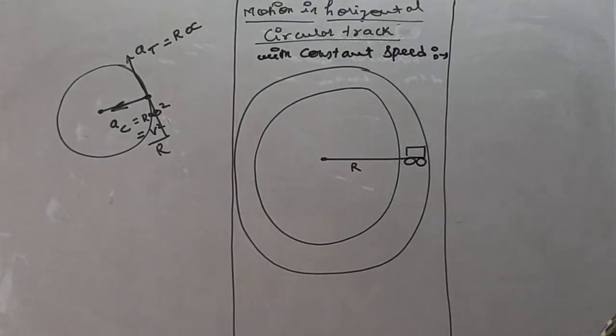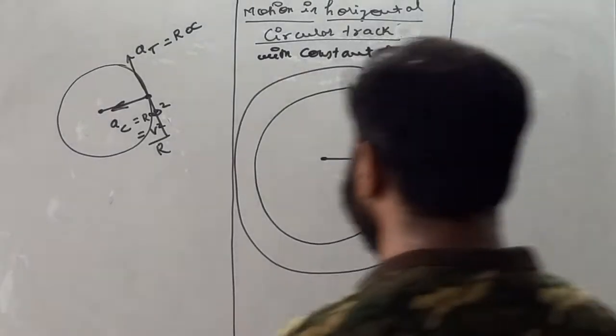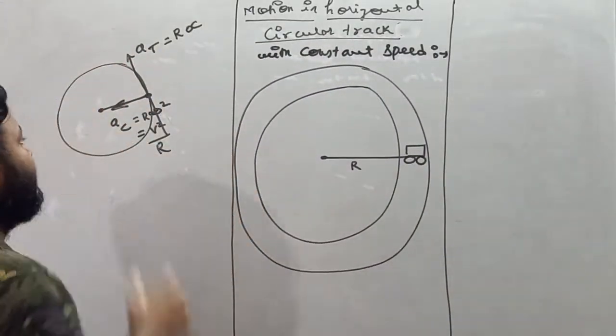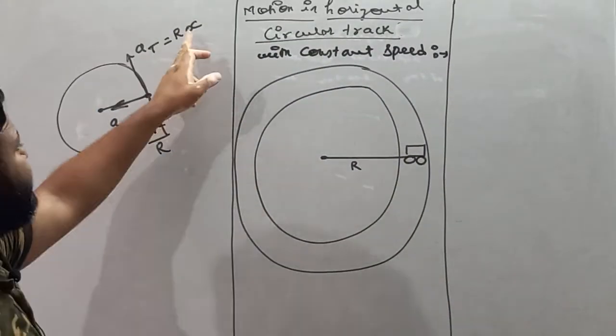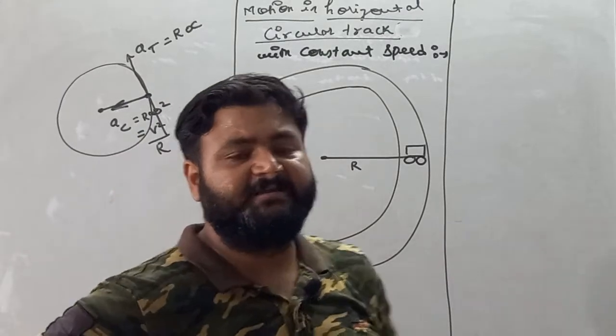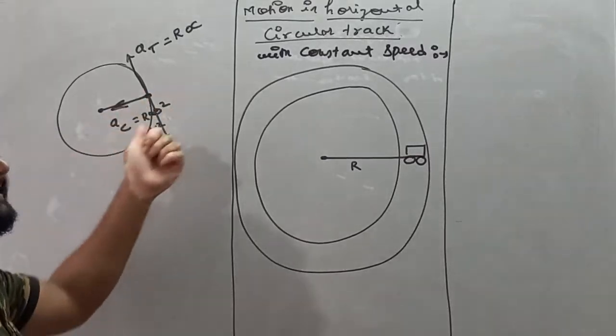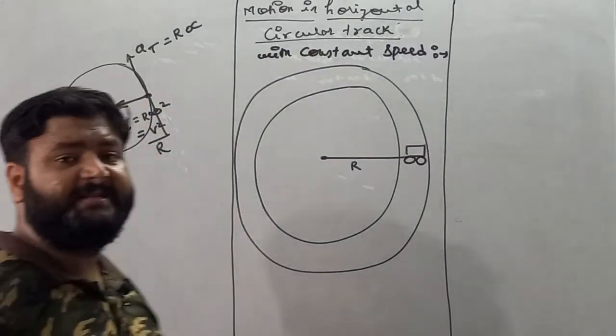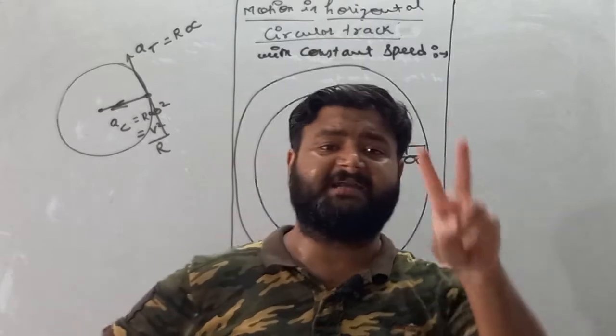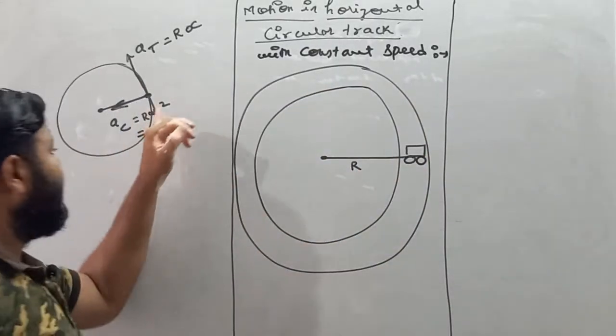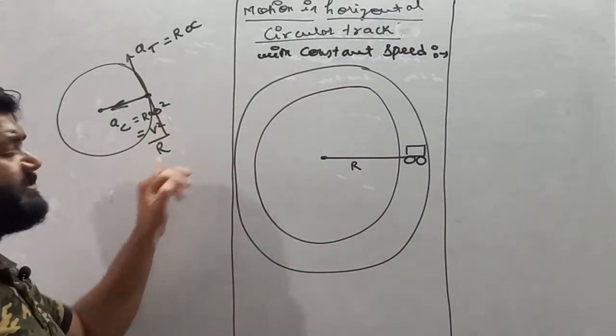Try to understand, my dear student, as we already discussed this. If the particle is performing circular motion, then the particle carries two different accelerations. One is towards the center and one is towards the tangent. The acceleration towards the tangent is called tangential acceleration and its value is r alpha. The acceleration acting towards the center is called centripetal acceleration, which has two formulas: r omega square, or v square by r.